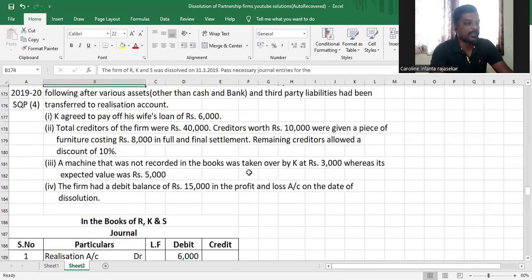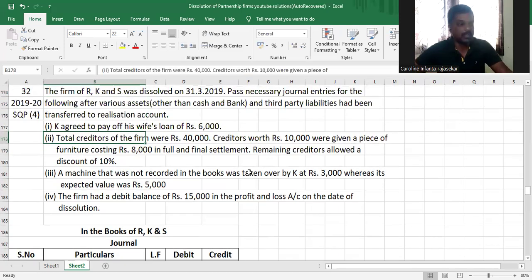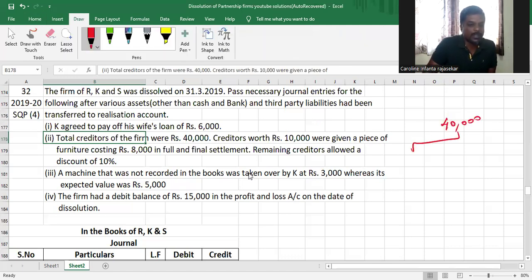Moving on to the next transaction, my dear children. Total creditors of the firm were 40,000. Creditors of 10,000 were given a piece of furniture costing 8,000 in full and final settlement. Remaining creditors allowed a discount of 10%. Whenever you see such lengthy adjustments where they are dividing a particular asset or liability into two, like I told you earlier, divide it. So the total creditors are 40,000. Out of this, creditors worth 10,000 were given furniture for 8,000 in full and final settlement.